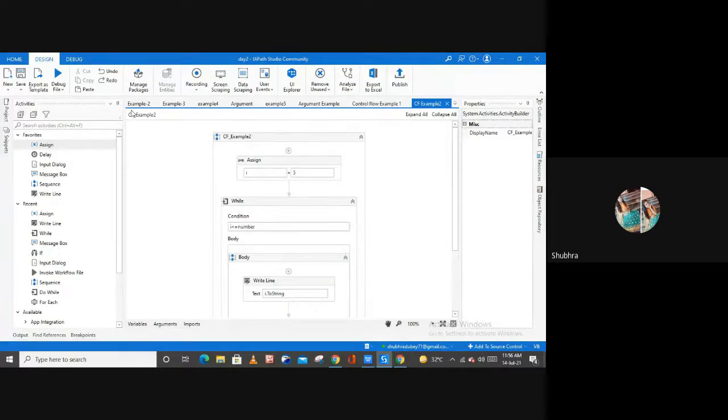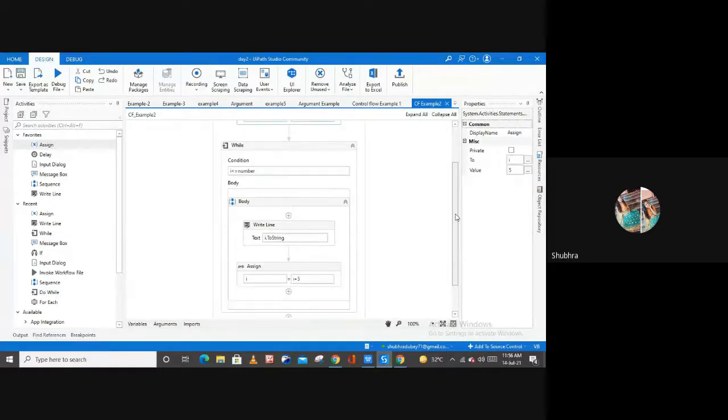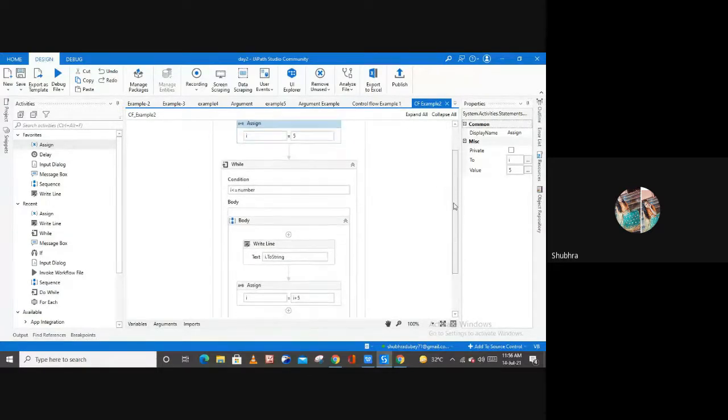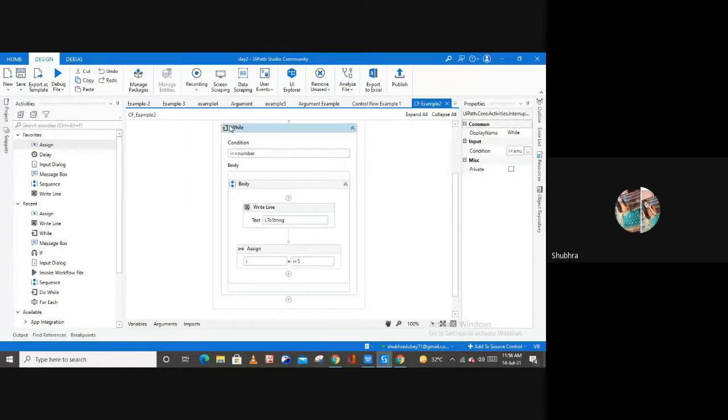Let me show you the steps again of this example. So the very first activity I used here is an assign activity in which I have created a variable I. I have assigned this variable 5 because I want to print my number starting from 5, right? Then I use this while activity here.